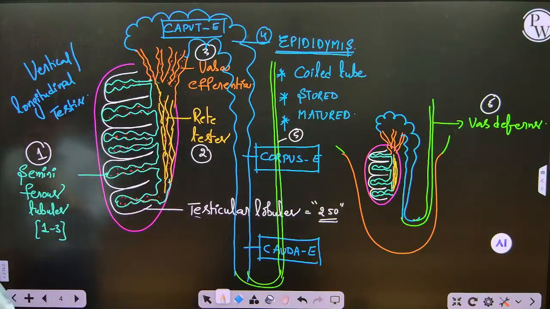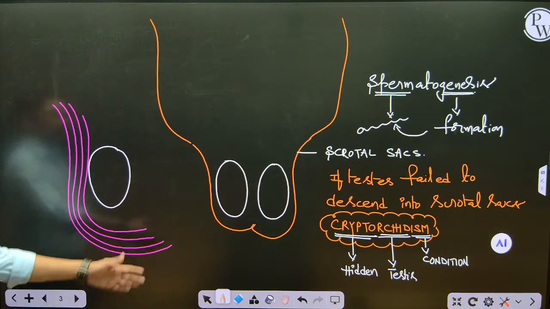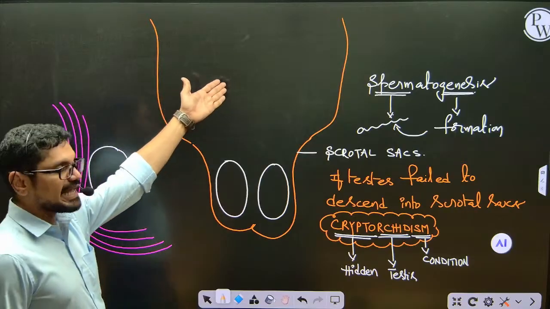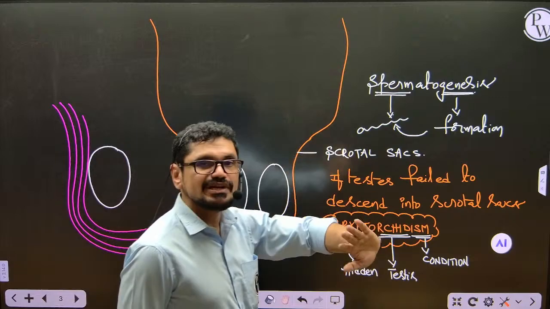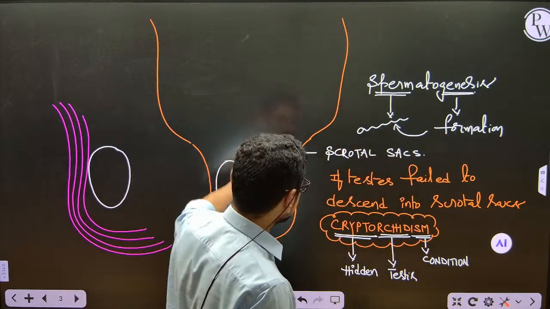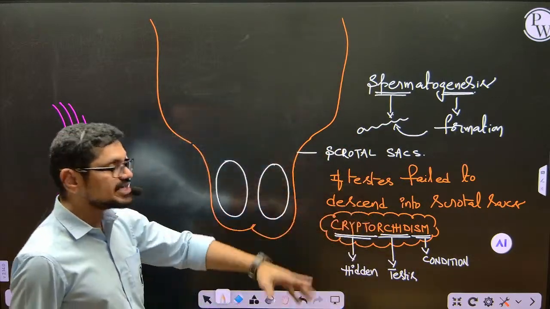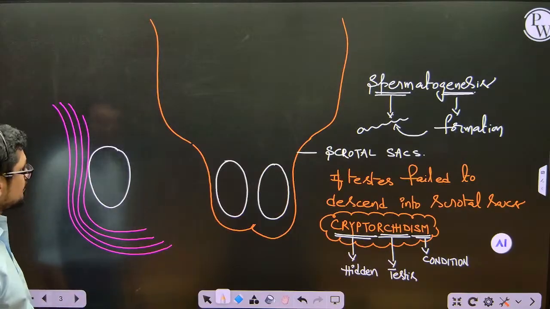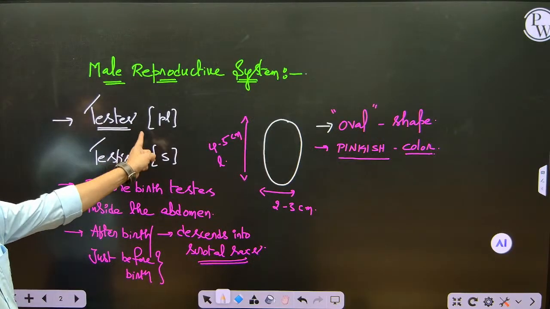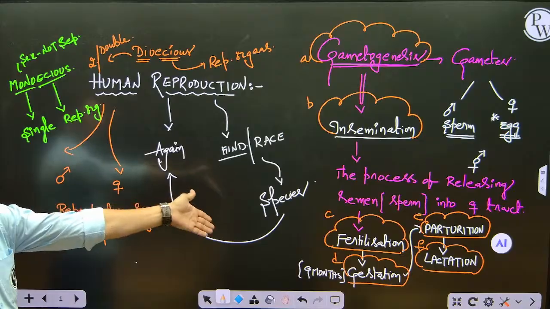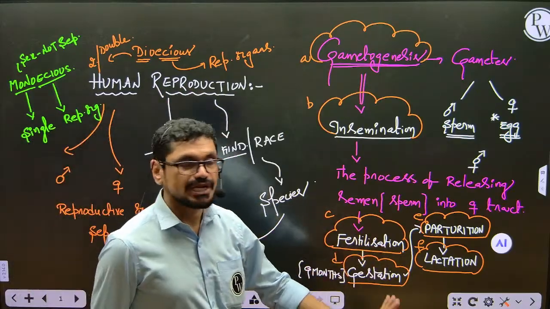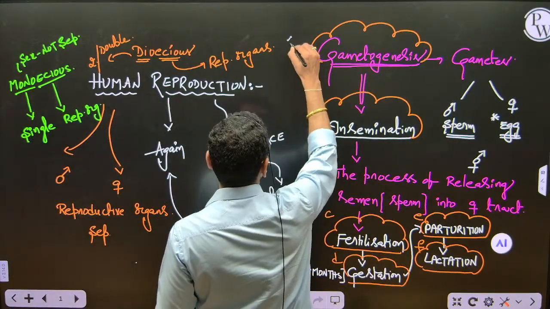Clear? And now see this slide. Testes are present inside the abdominal cavity before birth. Just when the delivery is going to happen, the testis descends into the scrotal sac. In some persons, it failed to descend. That is cryptorchidism. And the testis, plural testes, singular testis, is 2 to 3, 4 to 5 centimeters. And that is the dimensions. And what is this? This introductory aspects I mentioned. There is a chance of having one question on it here.